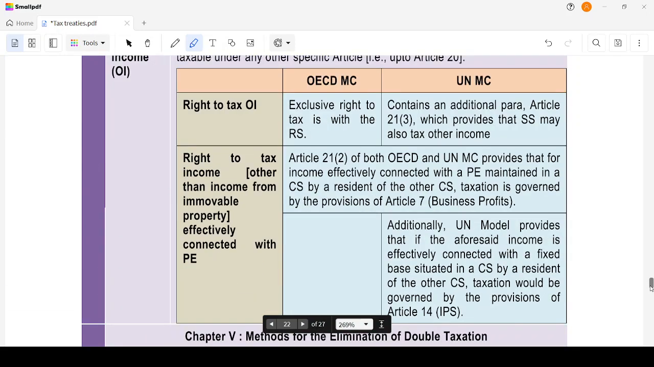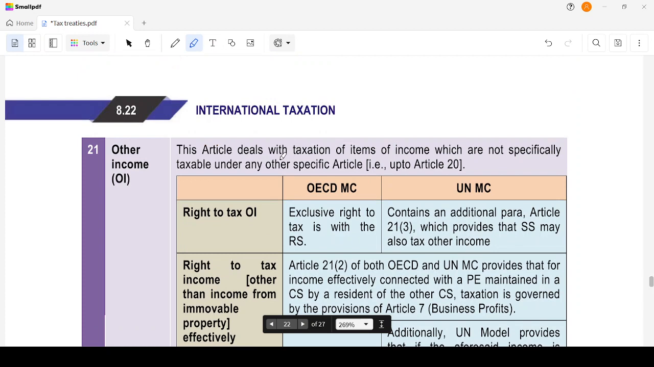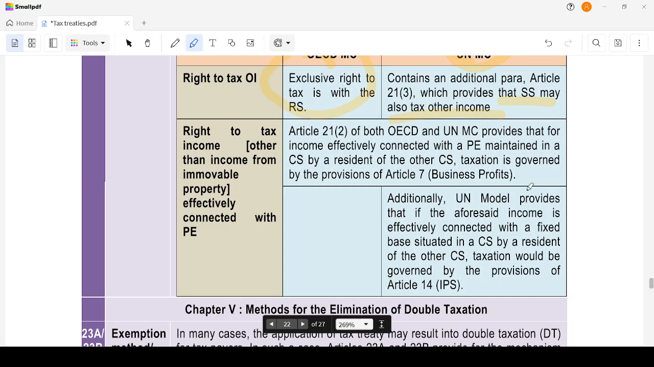Then moving on to the next one, other income. The article deals with taxation of income which is not specifically taxable under any other article. The right to tax in the OECD model is exclusively with the resident state, and in the UN model, the article provides that the source state may also tax the other income. Both the OECD and UN models provide that income effectively connected with a PE maintained in one state by a resident of the other state is governed by Article 7.